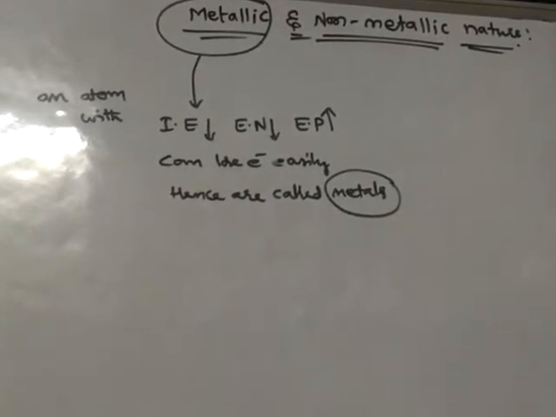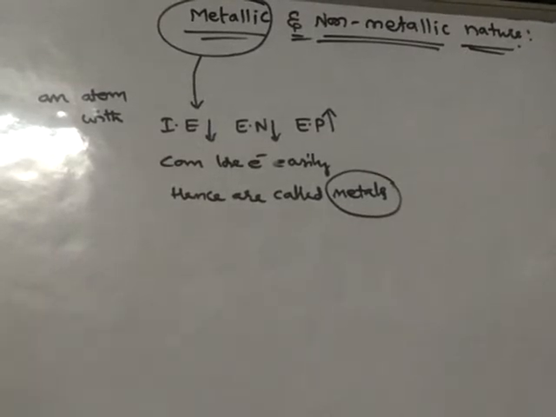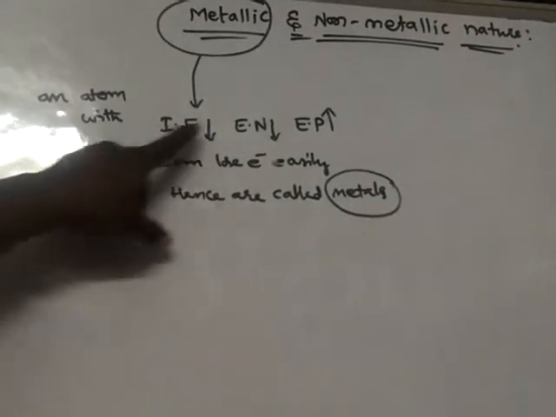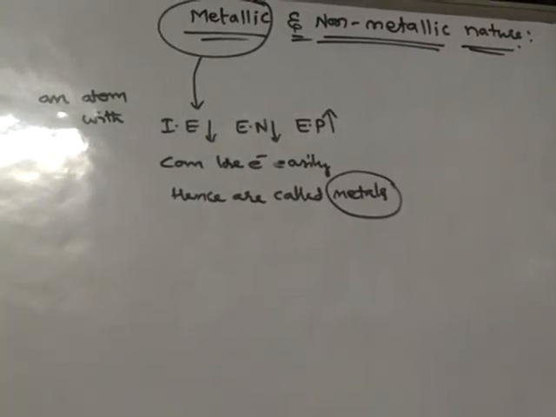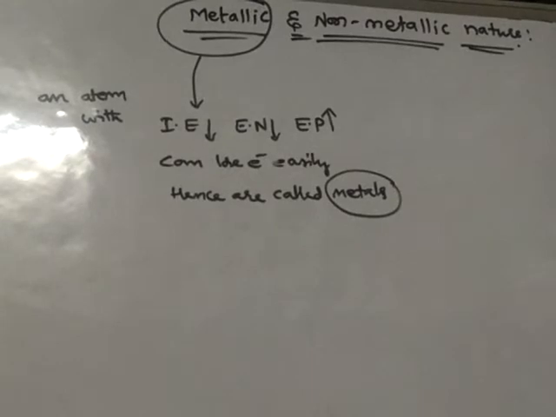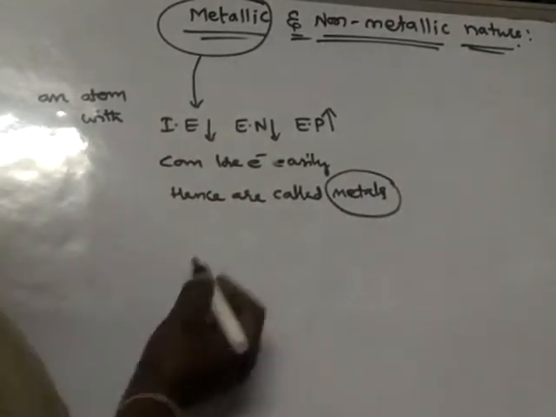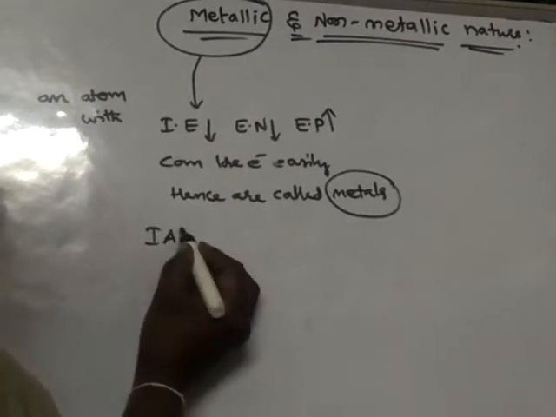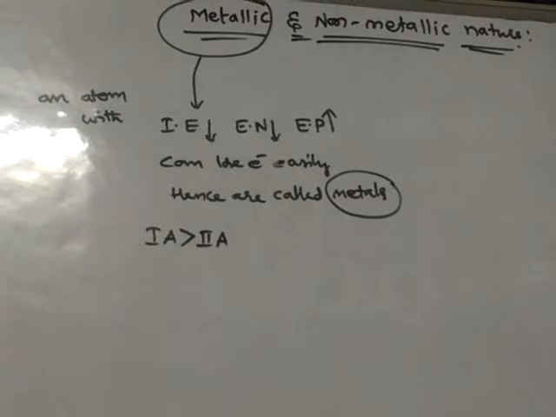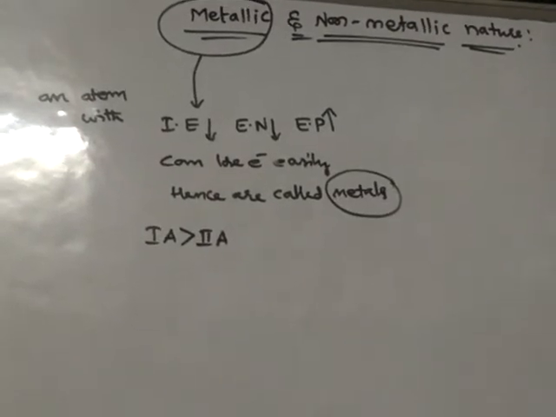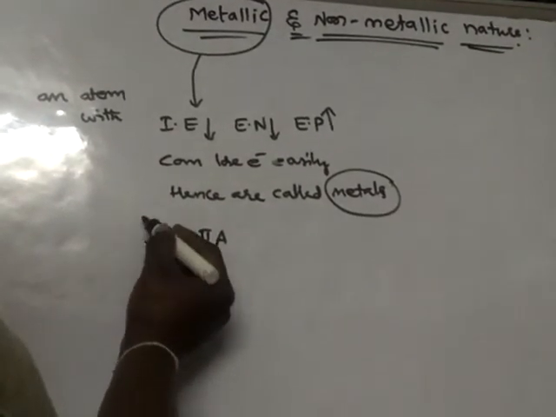They possess metallic nature, and only under these conditions does metallic nature exist. As we have already seen, first A group elements are stronger metals than second A group elements, so the strongest metals are in the first A group.